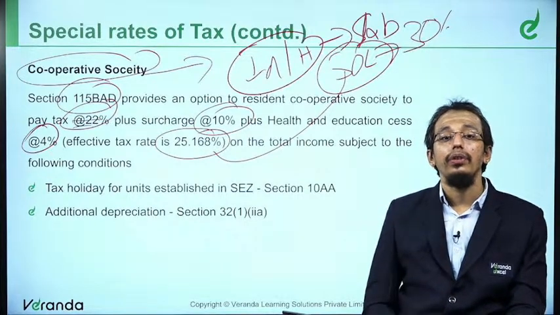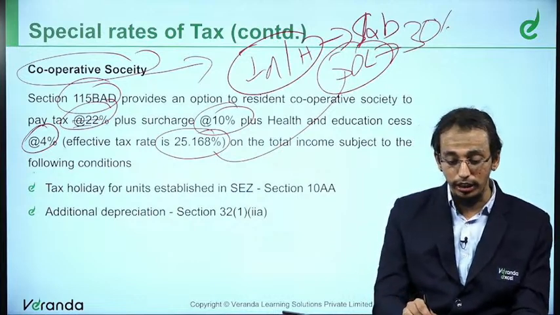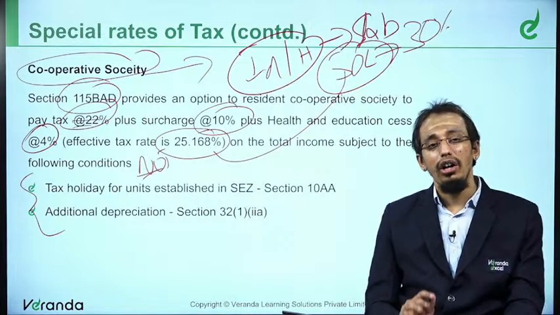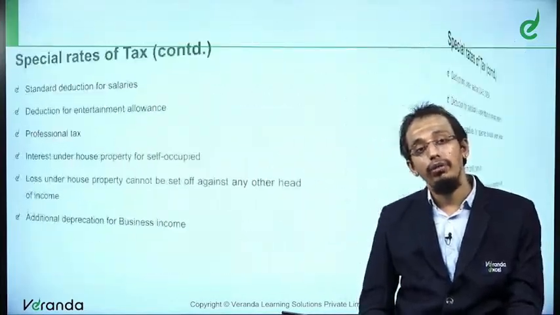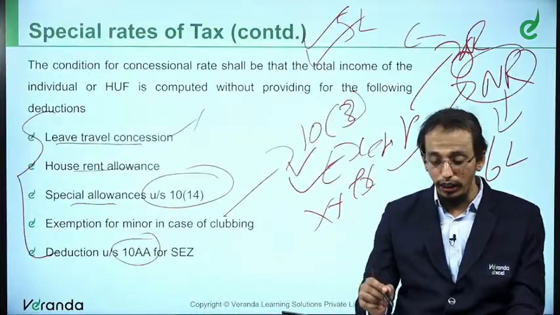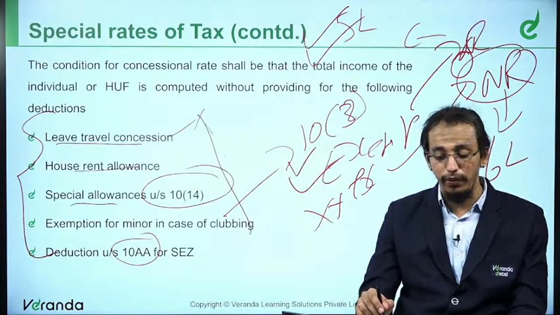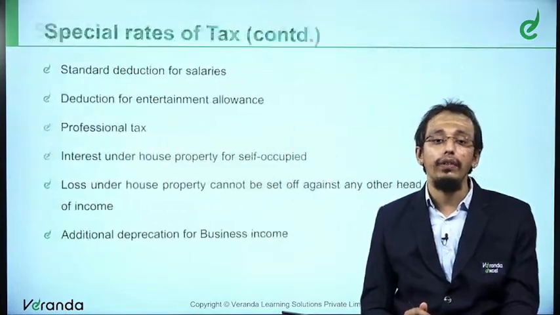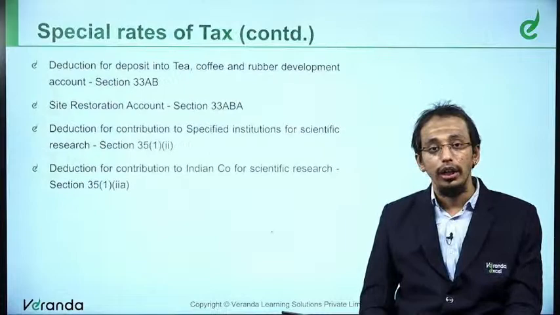However, the following deductions again cannot be claimed. These deductions are not possible. Almost the same thing that we have got here. Earlier, if we go back to section 115BAC, we were saying deductions for leave travel concession, house rent, special exemption and all cannot be applied for a cooperative society. These are all specific for individuals. Therefore, whatever is applicable for a cooperative society alone has to be brought in. That is the only change that we need to consider.